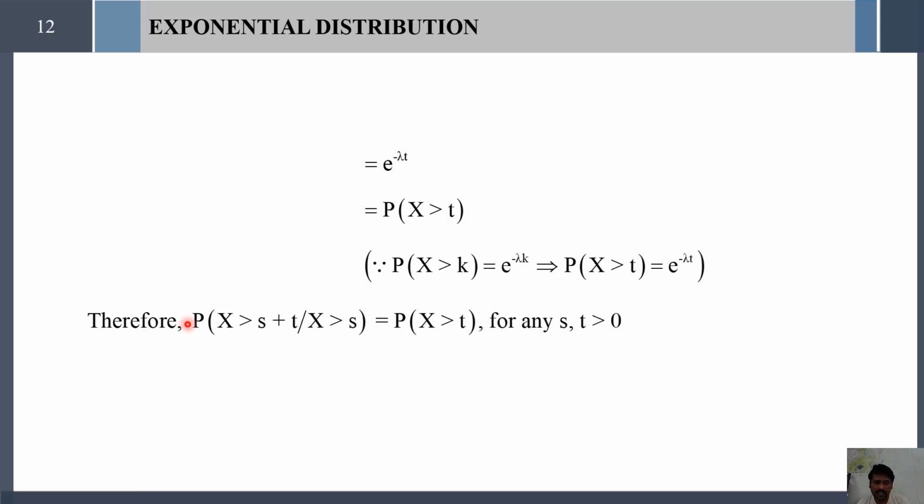Therefore the left hand side, P(X > s + t | X > s), equals probability of X greater than t, for any positive numbers s and t. That's all, hence proved.